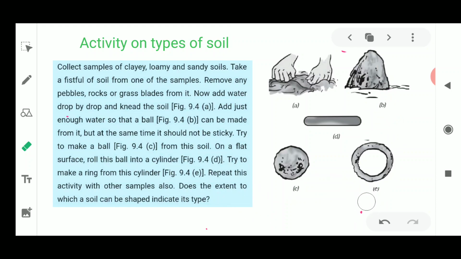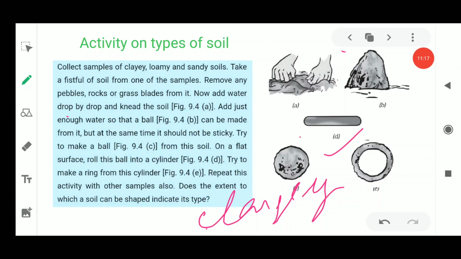When we do this activity, we will see that the particles present in the clay soil cling together. So the clay soil is the best one to make these shapes. Clay soil has very small particles, which is helpful in making these shapes, and it will be much easier for you to make these shapes in the clay soil.